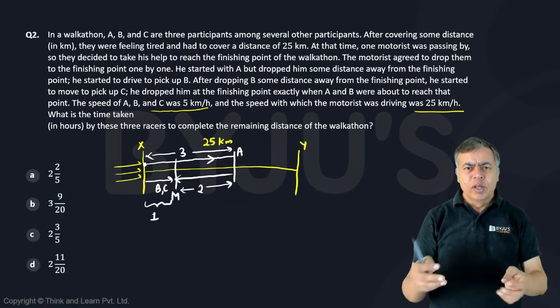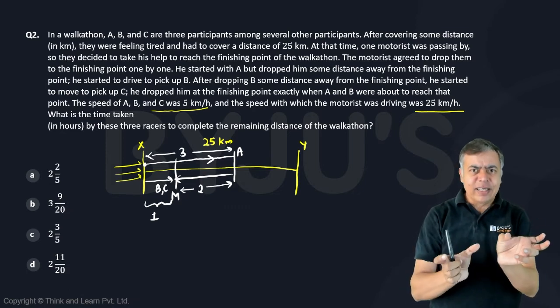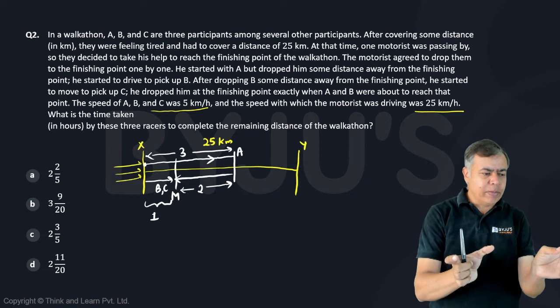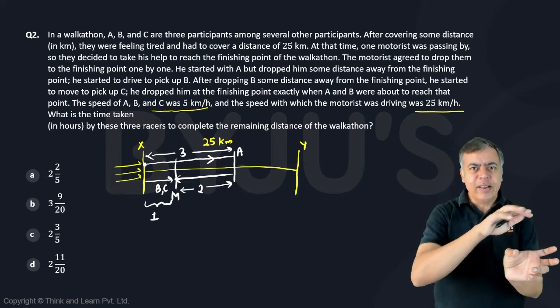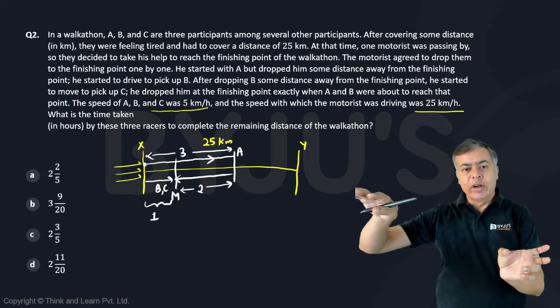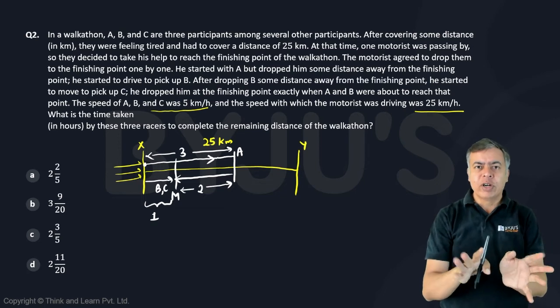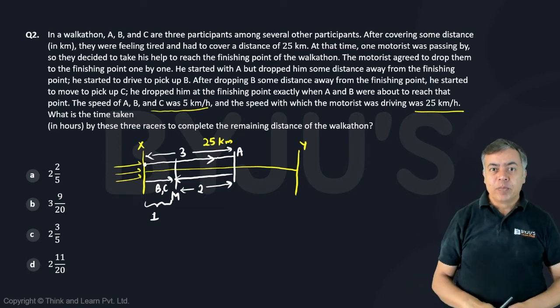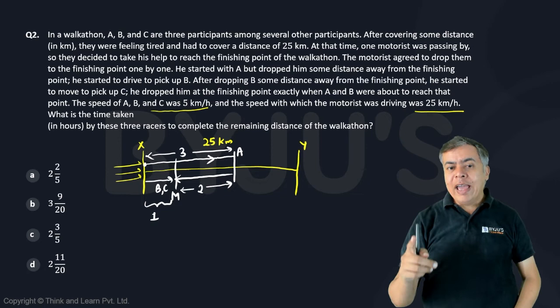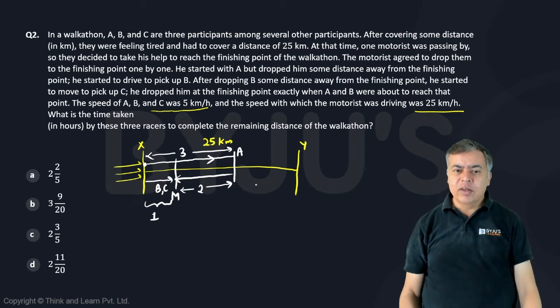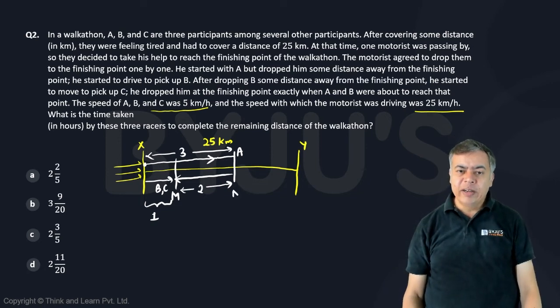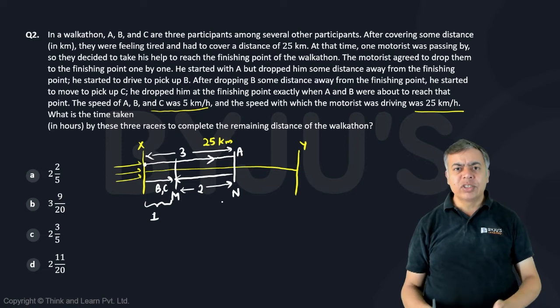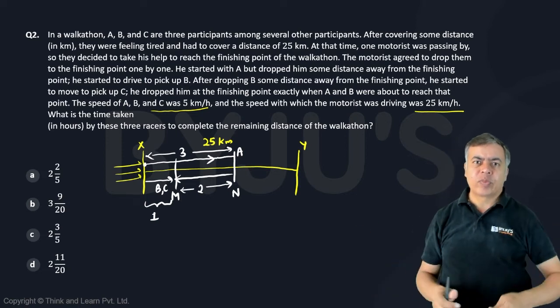So I got an idea of the ratio of the distance traveled: B and C will cover 1 unit and the motorist will cover 3 units going, 2 units coming back, so 5 units, so 1:5. So he dropped A at that point. Let's say this is point N, which is 3 units from the starting point, from X.